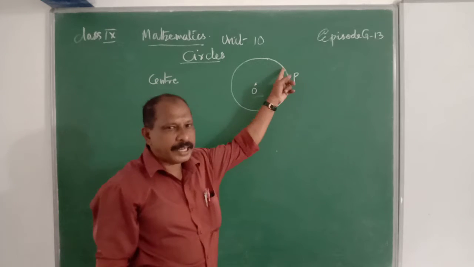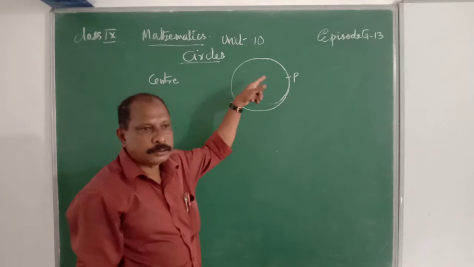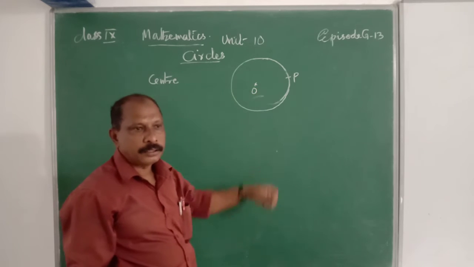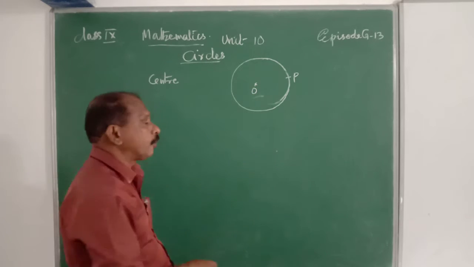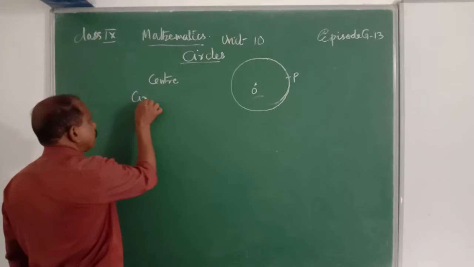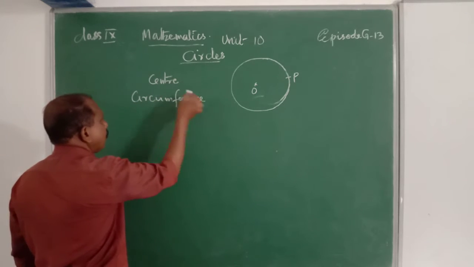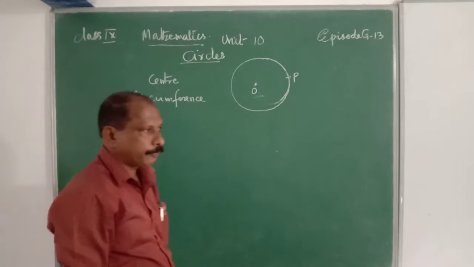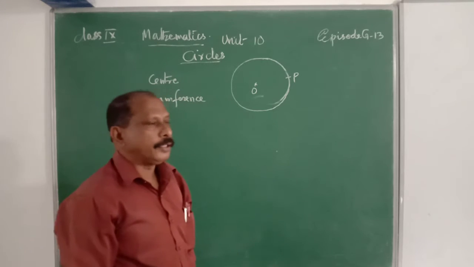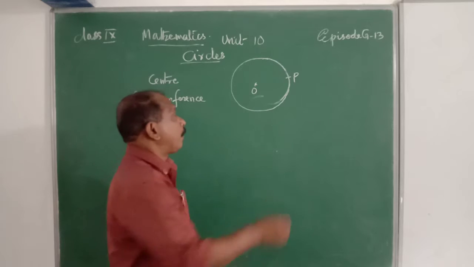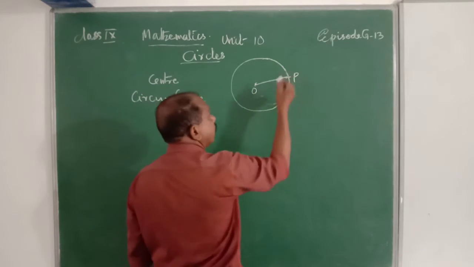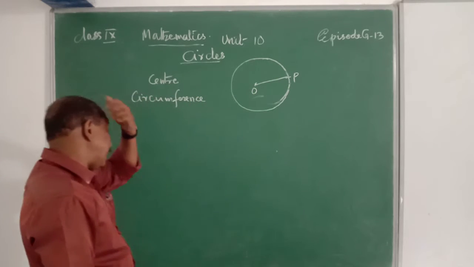The path traced by that point with respect to the center is the circumference of the circle. Then the distance of any point from the center of the circle is known as the radius.